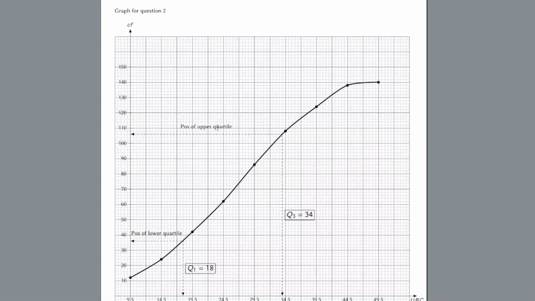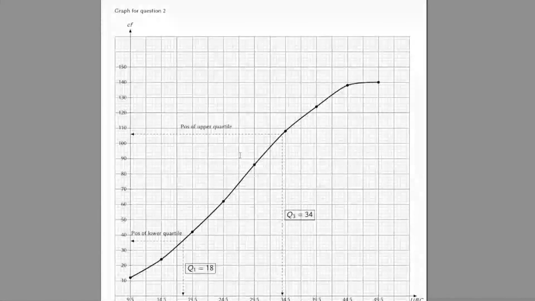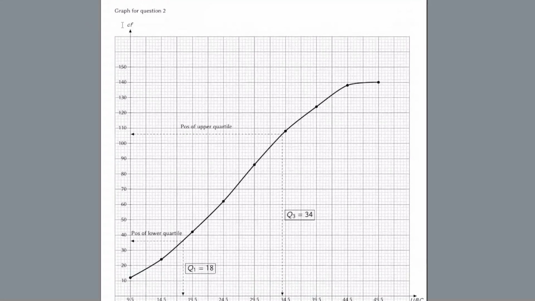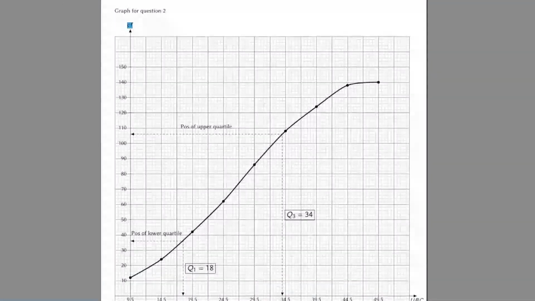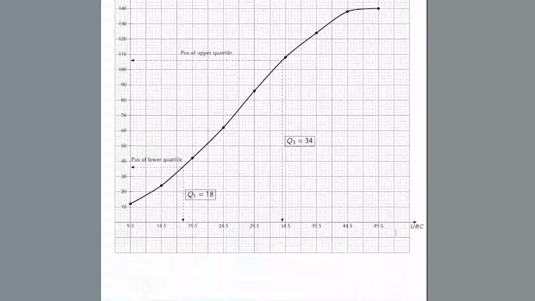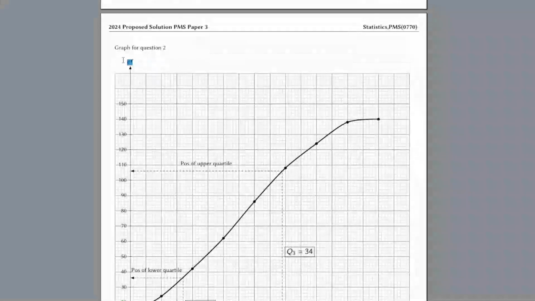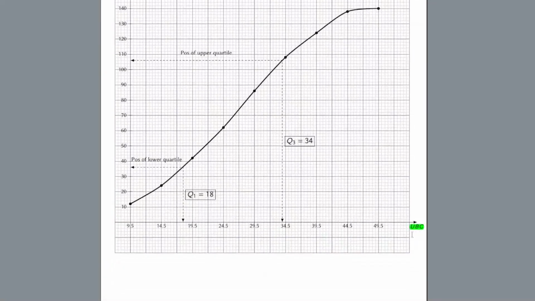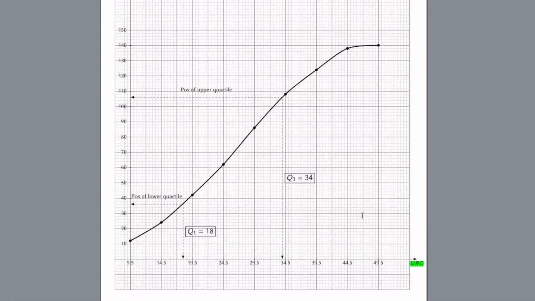So this is the cumulative frequency curve that I just drew. And here you see that on the vertical axis, I have the cumulative frequency, and on the horizontal axis, I have the upper class boundary. So I'm plotting the graph of the cumulative frequency on the y-axis against the upper class boundary on the x-axis. Now I have to choose a scale.